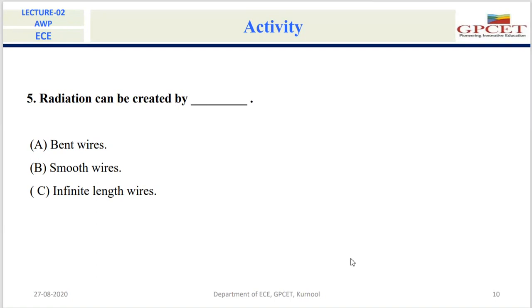Next we'll take the fifth question. The radiation can be created by dash. Post your answer in chat box for the fifth question also. Let me take Bhavani. Bhavani, are you there? Yes, sir. Please read this question and make your comment. What is your response for this question? Radiation can be created by bent wires, sir. Bent wires. So what happens because of the bent wires?